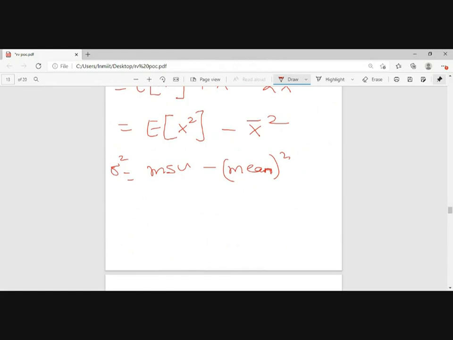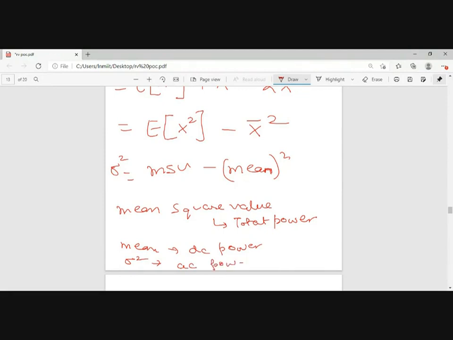So the mean square value, just for your help, defines the total power. Okay, total power. And mean defines the DC power. Mean square, that means DC power. And sigma square will be defining the AC power. So you can see mean square value will be equal to AC power plus DC power.